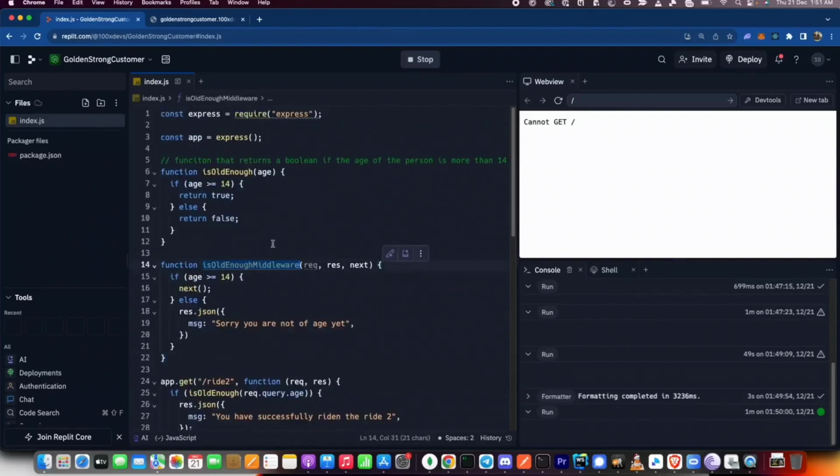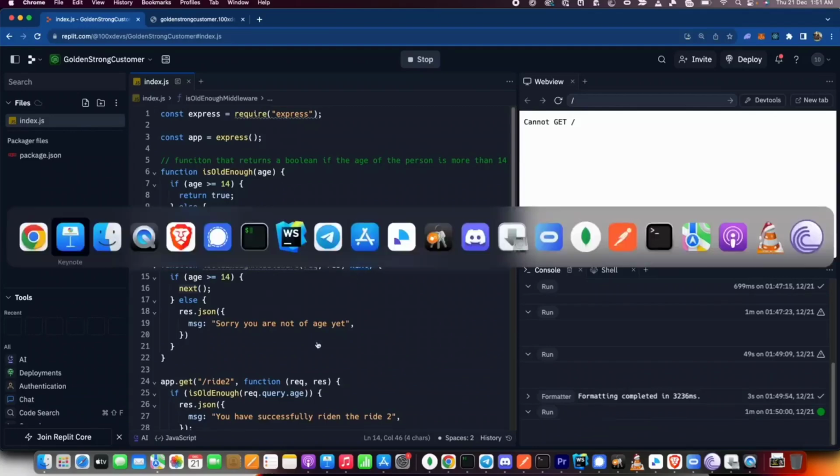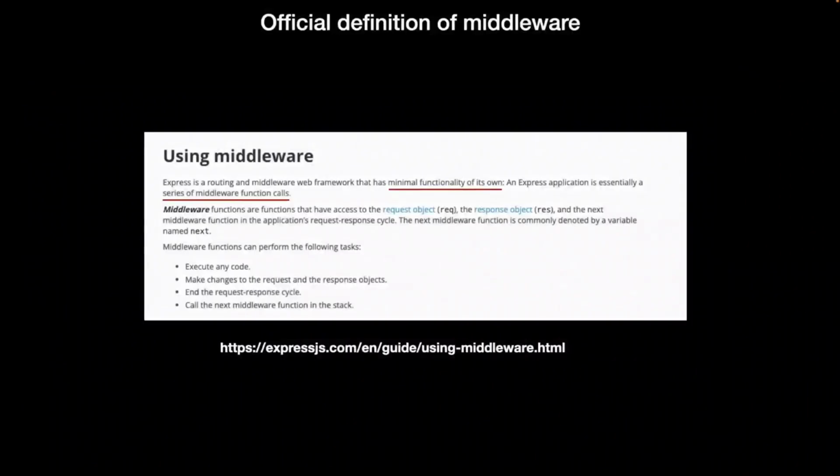All right, I have defined another function here called isOldEnough middleware, and it takes three inputs: the request object, the response object, and next. Request and response we have seen before. Next is something new. Let's go back to the definition of middlewares, the official Express definition. What does it say? Express is a routing and middleware web framework that has minimal functionality on its own. An Express application is essentially a series of middleware function calls. Middleware functions are functions that have access to request, response, and the next middleware function in the application's request response cycle. Now, do we understand where next comes from?